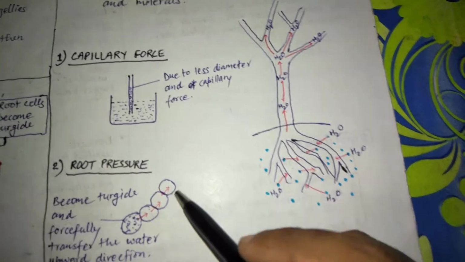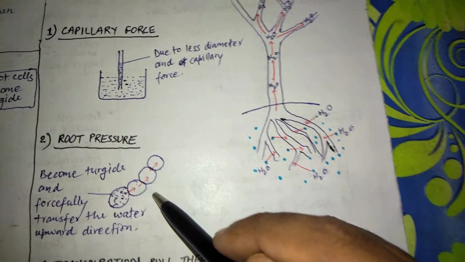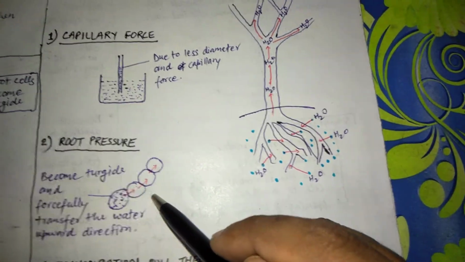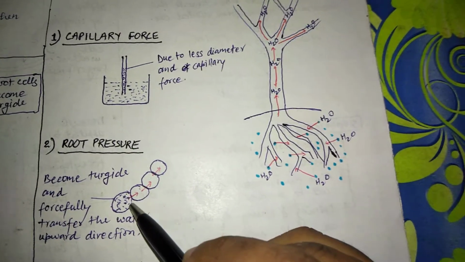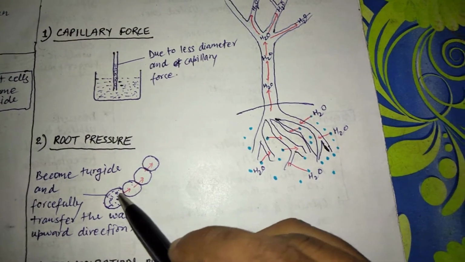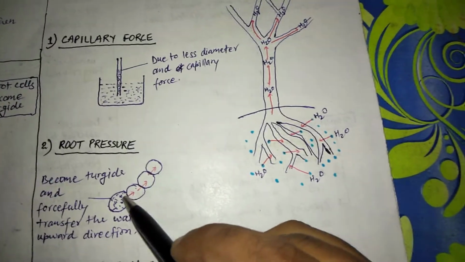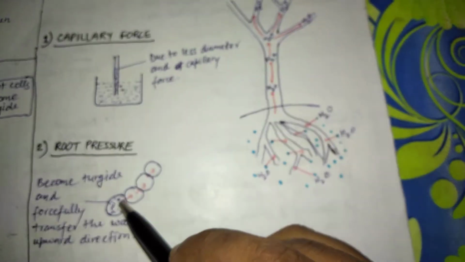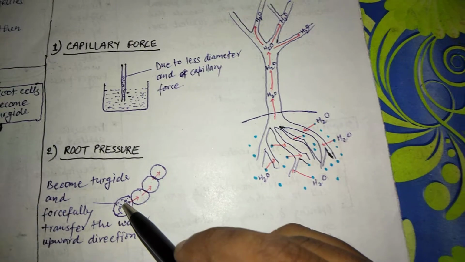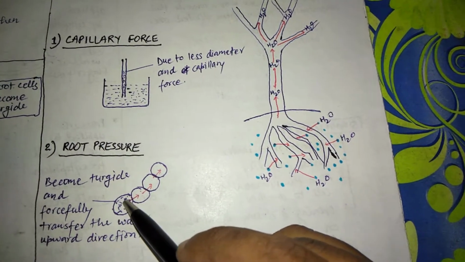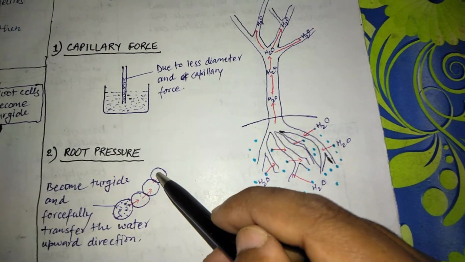Next is root pressure. All of you know what root pressure is. It is a kind of pressure generated inside the root hair cells, due to which the cells become turgid. Due to the turgidity, the water molecules move towards the other cells due to cytoplasmic streaming. By this pressure, the water can be moved from one cell to another towards the upward direction in the different parts of plants.